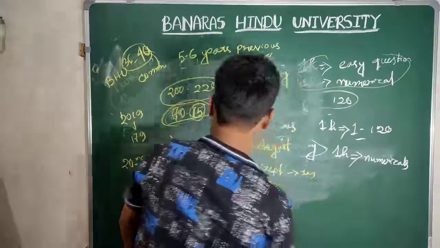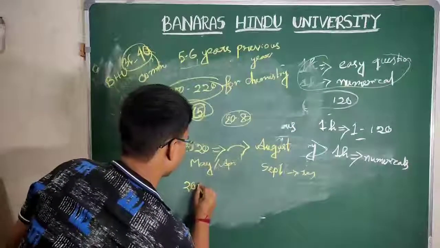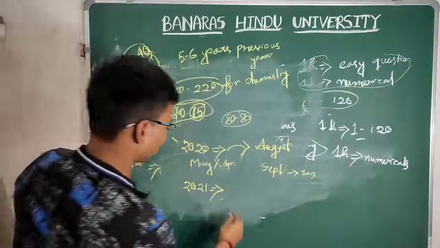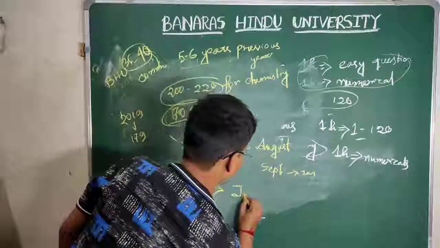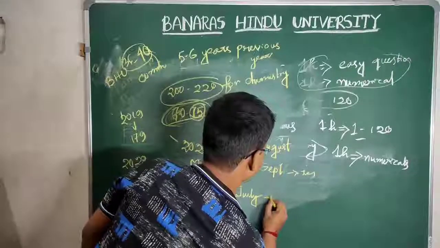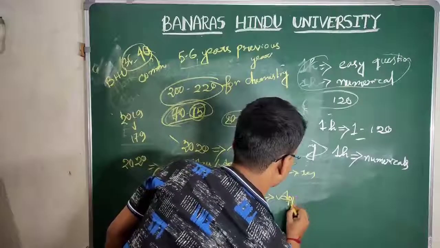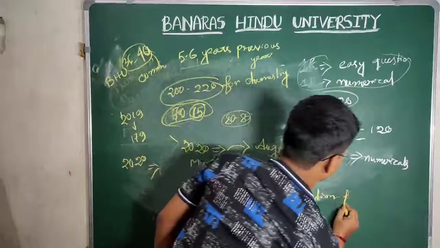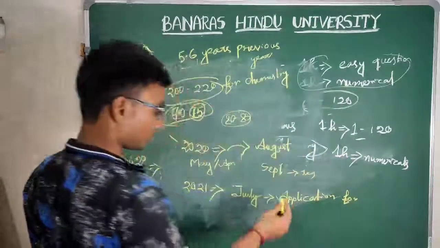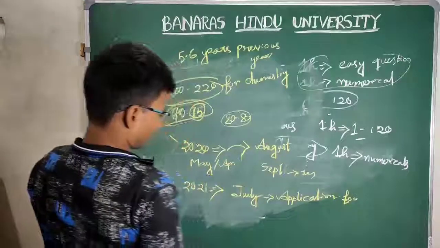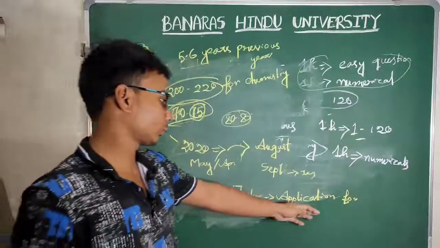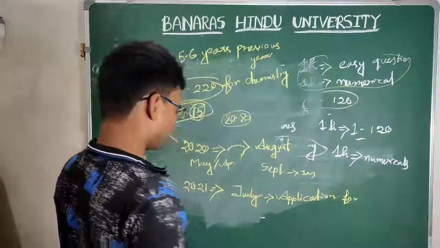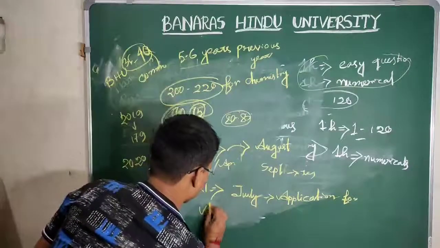But in 2021, I think the application form starts from July, and you get 1 month or 2 months to fill up the application form, and your examination, I think, is going to happen around August or September.